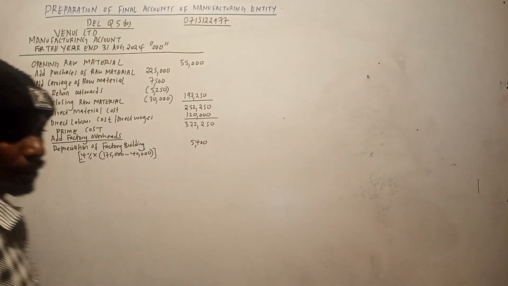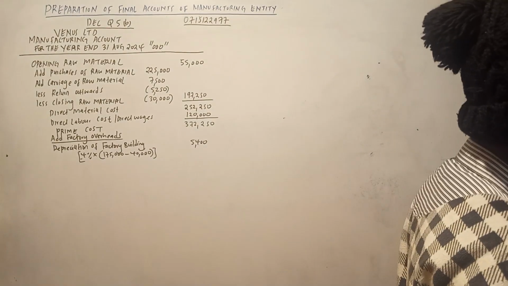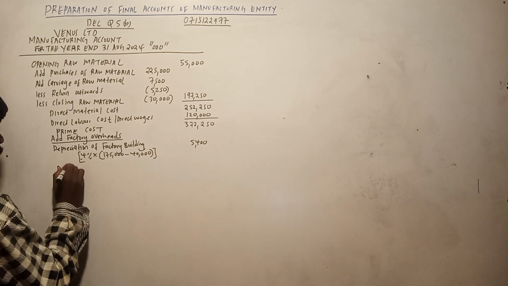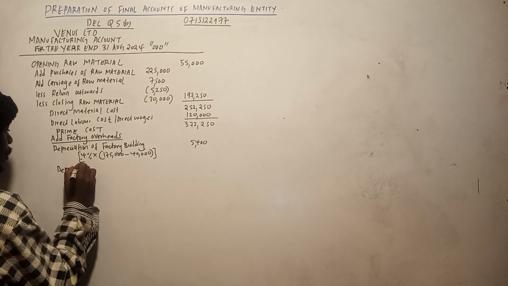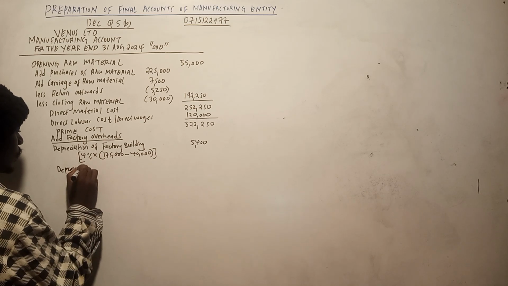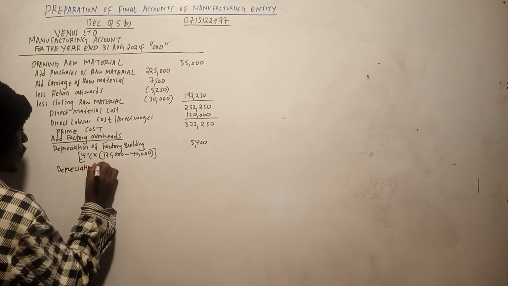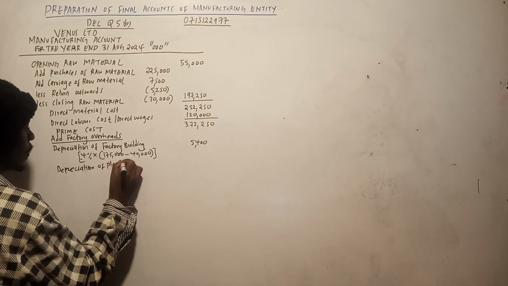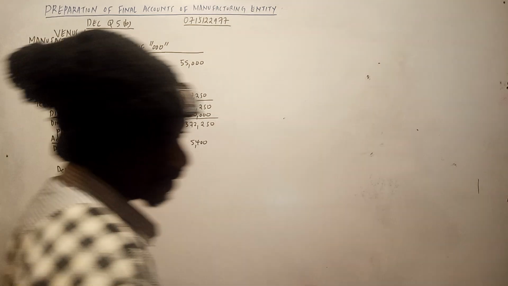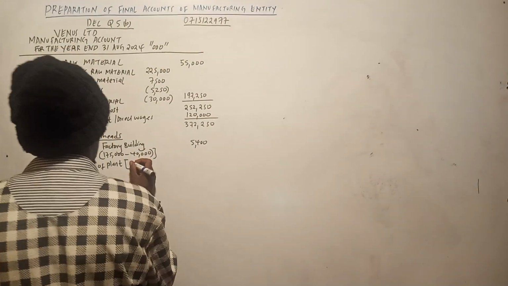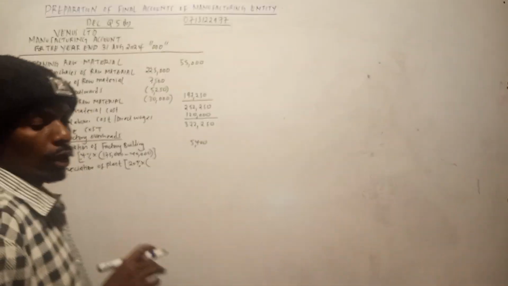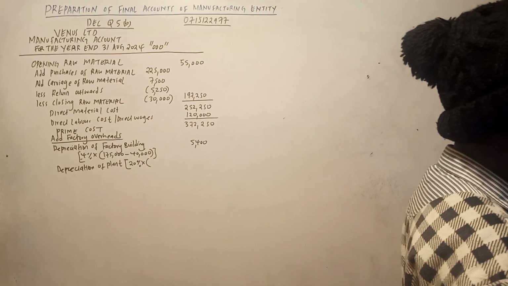So we add 5,400. Information number 2 is about depreciation of plant and machinery. Also that one on reducing balance. Depreciation of plant, wamesema ni on reducing balance, so you need to less the accumulated depreciation. So 20%. Now we need to take the cost less accumulated depreciation.